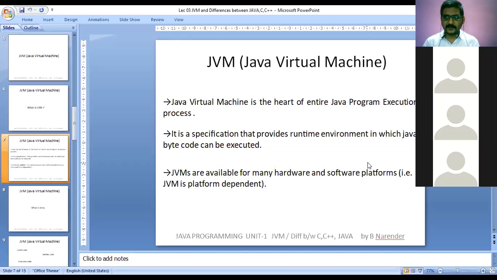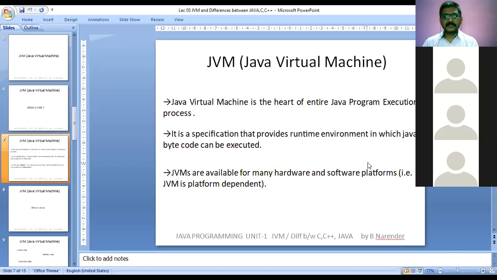They are dependent on the particular PC machine. Depending upon the processor, the JVM will be acting. So JVMs are processor centric, we can say that. Every PC cannot have the same processor, and if they do, a different JVM will be available for that PC itself.